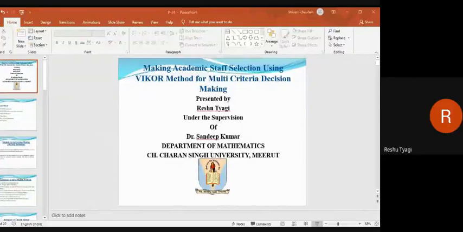Beginning of the VIKOR method: Opricovic developed the idea of VIKOR in his PhD dissertation in 1979, and an application was published in 1980. The name VIKOR appeared in 1990. That means multi-criteria optimization and compromise solution.